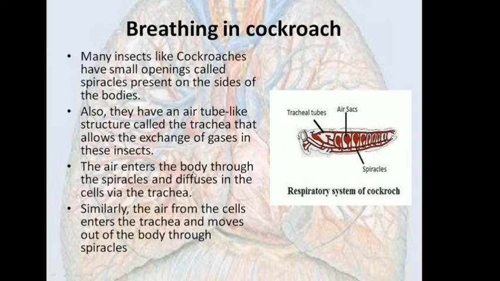The air enters the body through the spiracles and diffuses to the cells via the trachea. Similarly, the air from the cells enters the trachea and moves out of the body through the spiracles. So air enters through the spiracles, and through the trachea it goes to every cell of the body. Here the oxygen is used up and the carbon dioxide is released back into the trachea, and through the trachea it moves out through the spiracles.